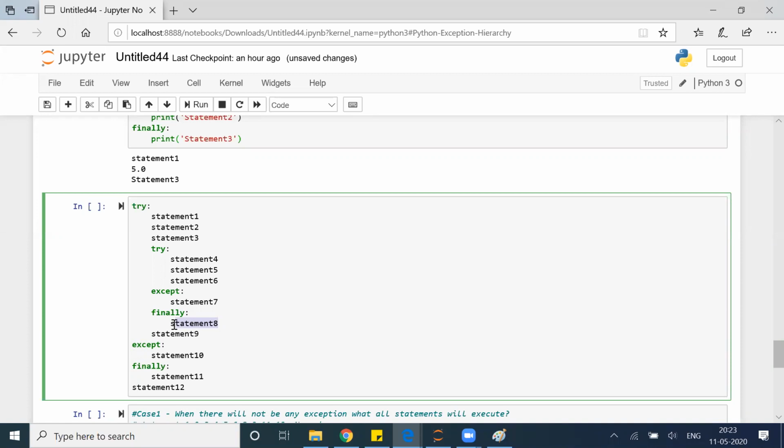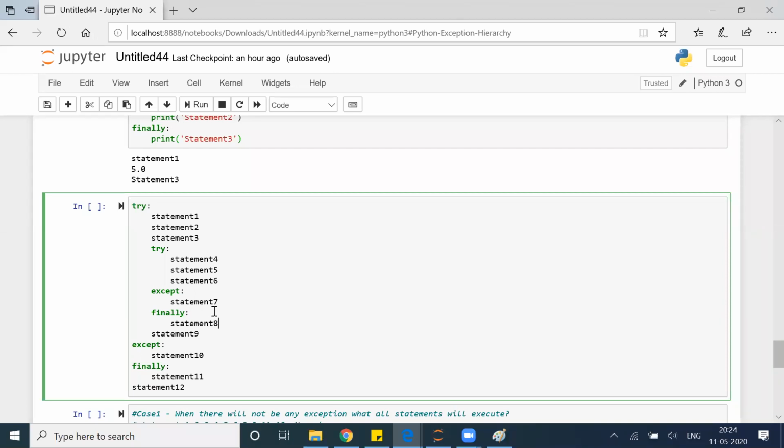Agree all of you? Now let's say मेरा statement number 1 2 3 4 5 6 7 सब चल गए, 8 भी चल गया, but 8 फेल हो गया, 8 failed. Then it took care of that error in statement number 10. What will happen? What will be the output? After 8 it goes to 10. 10 took care of the error which happened in 8.